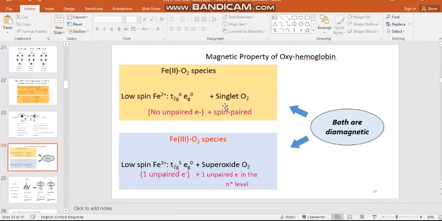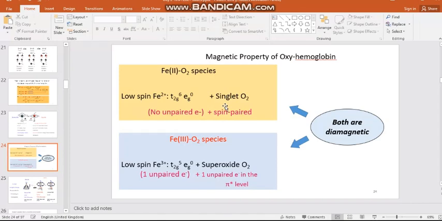In order to explain the magnetic property, two models are proposed. The first one is the iron(II)-O2 species. Here, upon oxygen binding, iron is not undergoing oxidation. We are assuming that it is retaining the +2 oxidation state, but there is a change in the spin state. Iron 2+ in the spin-paired form has no unpaired electron, t2g6 and eg0. So collectively, the oxyhemoglobin is diamagnetic.